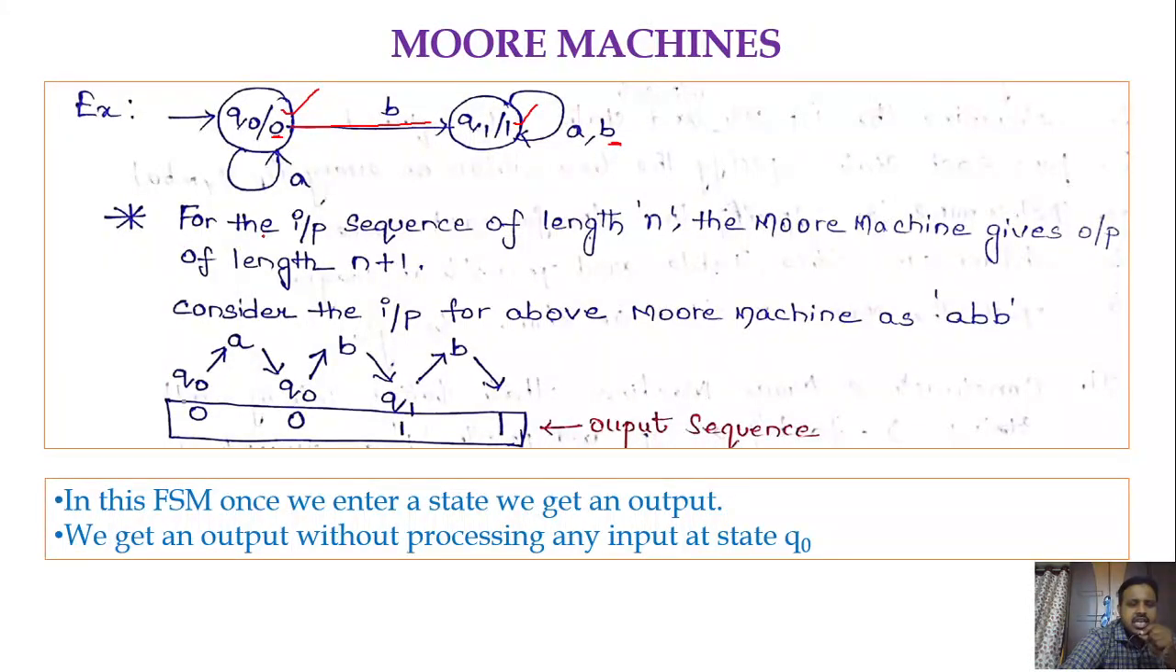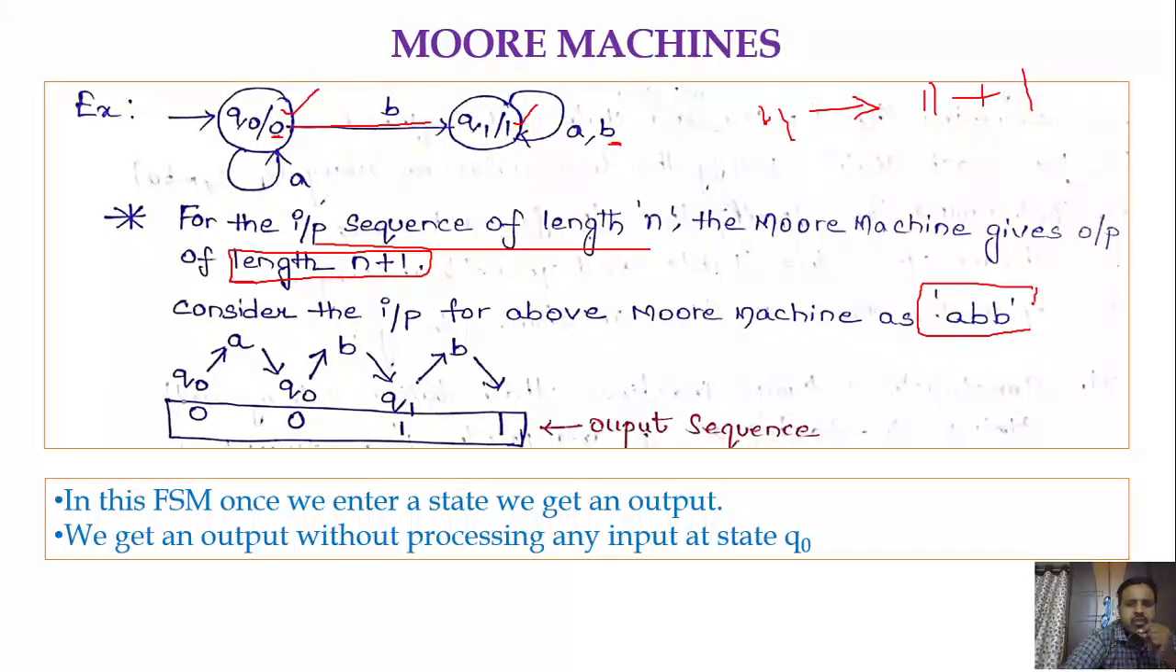So let us see the relation between input sequence and output sequence, right? So here in Moore machine, for the input sequence of length n, we are going to get an output sequence of length n plus 1, right? So in Moore machine, for an input of length n, it is going to produce an output of length n plus 1. Okay. So consider the input for the given Moore machine.